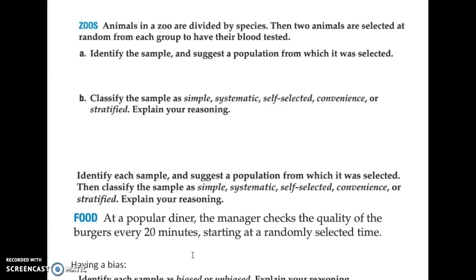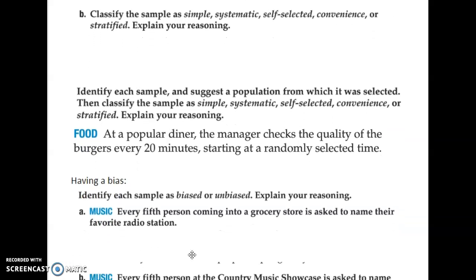So the population, all the animals in the zoo, sample 2 from each species. Okay, so what type of sample was this? Notice that they are divided by species, and then selected, so this would be a stratified sample.